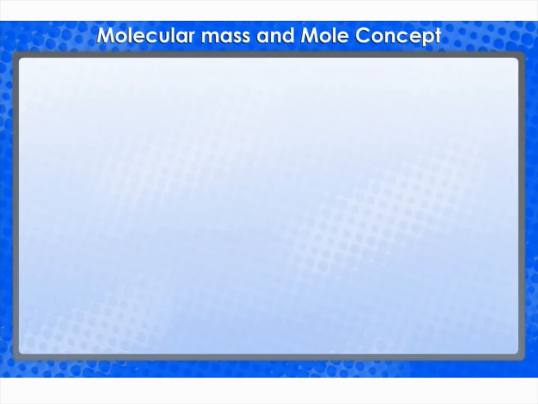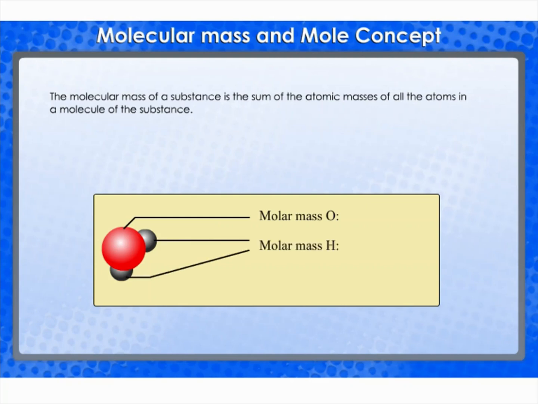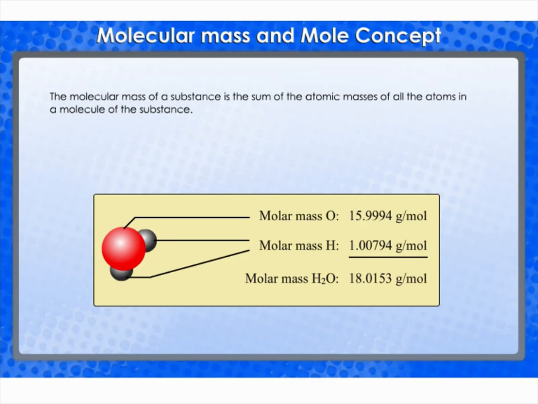Molecular mass and mole concept. The molecular mass of a substance is the sum of the atomic masses of all the atoms in a molecule of the substance. It's therefore the relative mass of a molecule expressed in atomic mass units.